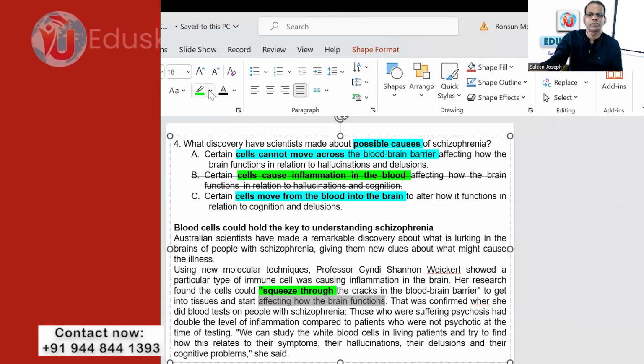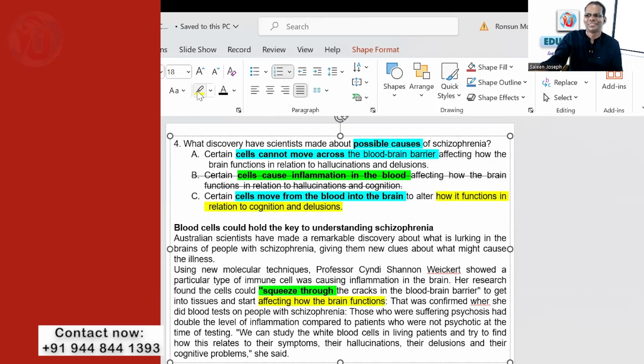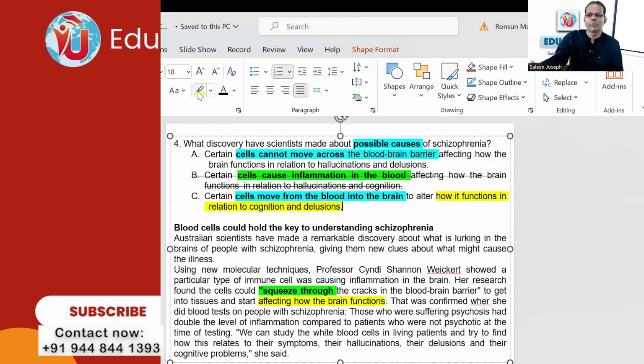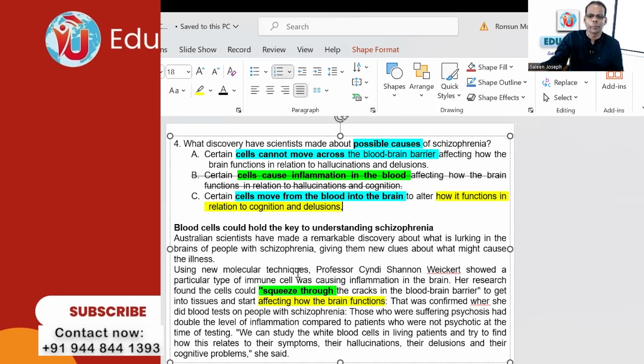It is the synonym of what? From the blood into the brain. How it functions, how it functions in relation to cognition and delusion. How the brain functions in relation to cognition and delusion is the functions of the brain. Someone is asking to repeat.